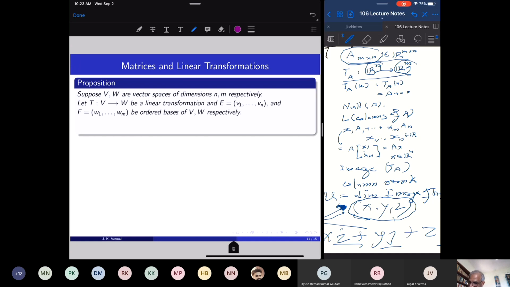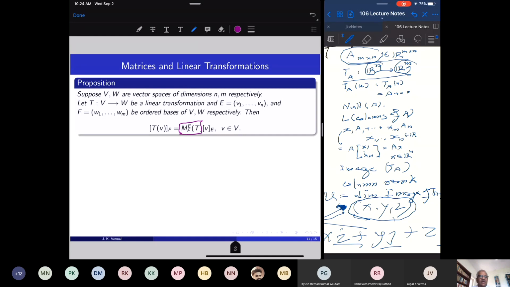So let's take two vector spaces of dimension n and m, and let T from V to W be a linear transformation. Fix an ordered basis of V and an ordered basis of W. Then the coordinate vector of Tv can be determined from the coordinate vector of v using the matrix of the linear transformation. That is the purpose: the matrix of the linear transformation will give me the coordinate vectors of images.